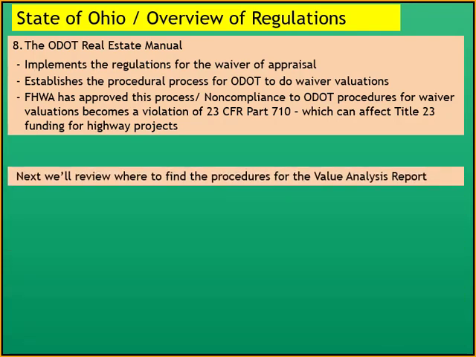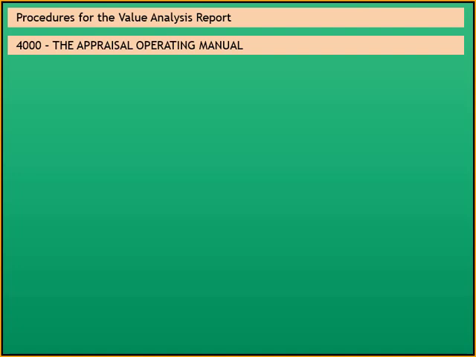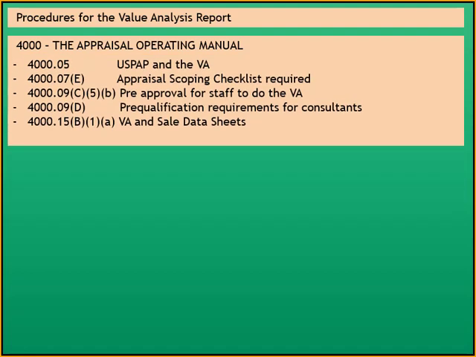Next, we'll review where to find the procedures for the value analysis report. All right, we go to the 4000 section of the Appraisal Operating Manual. And that section of the manual has 4000.05, which is USPAP in the VA, 0.07 paragraph E, which is appraisal scoping checklist, section D, paragraph C5B, which is pre-approval of staff to do the VA, D, which is pre-qualification requirements for consultants, and 15B1A are VA and data sheets.